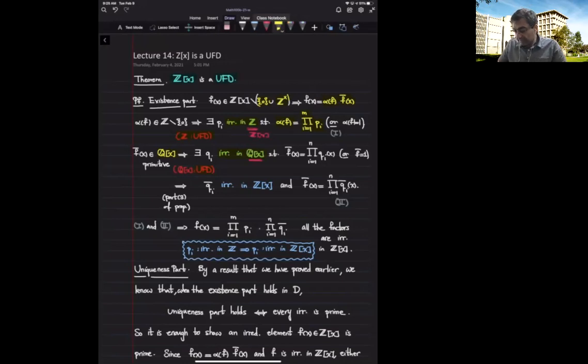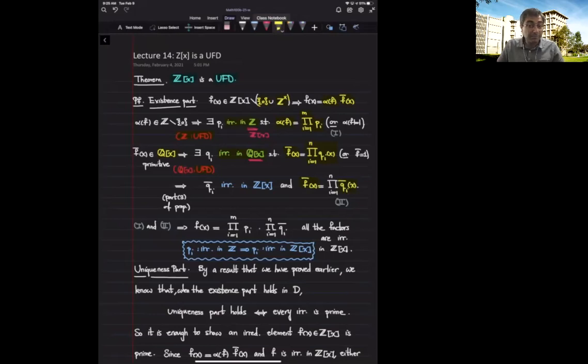Now, we have that f bar is a product of these irreducible elements of Q bracket x. What we do, we look at the primitive part of both sides. The primitive part of f bar is itself, because f bar is primitive. So I end up getting that f bar is a product of the primitive forms of the Q sub i's.